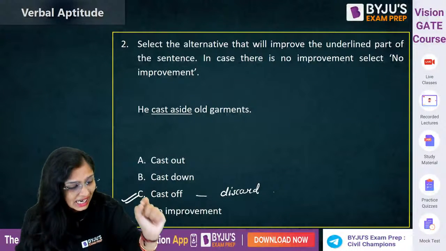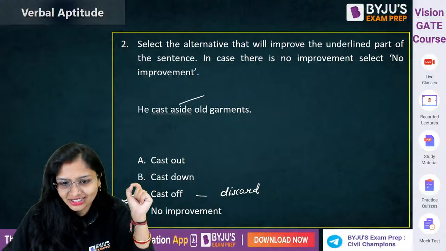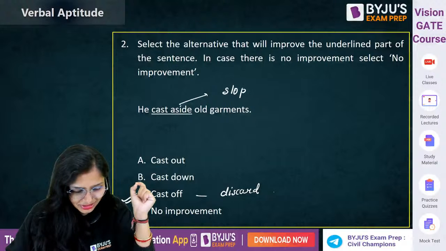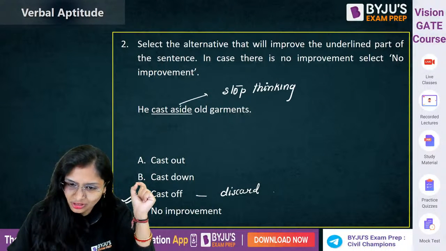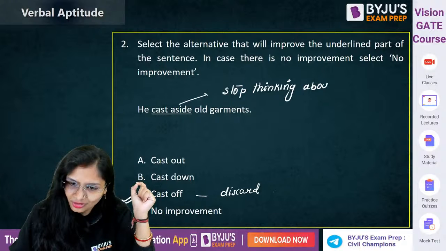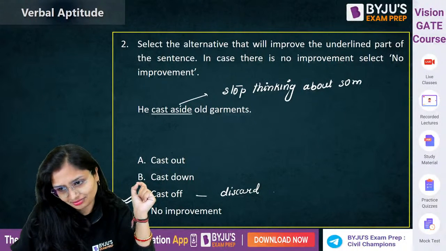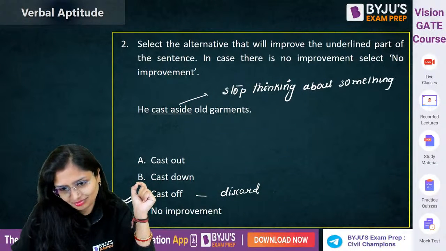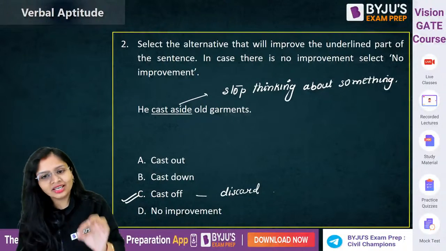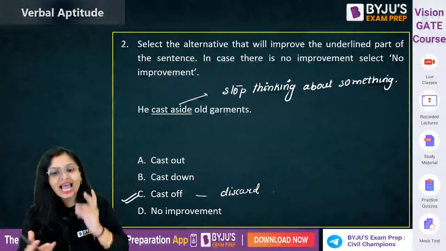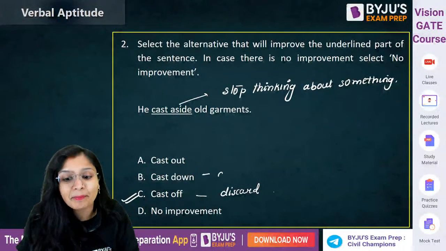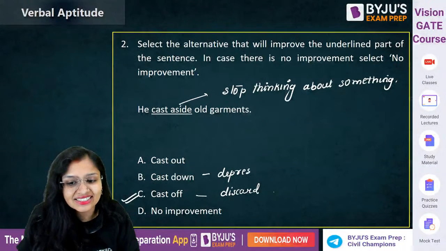That is known as cast aside. अब तो अच्छे से याद रहेगा जिंदगी भर, इतना अच्छा एग्जाम्पल जो मैंने दिया है ना? So when you don't want to think about someone, stop thinking about something or about someone, anything. Clear? So cast off, cast out, cast aside and cast down का मतलब होता है depress या discourage.